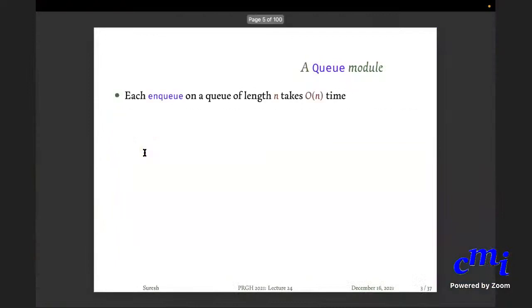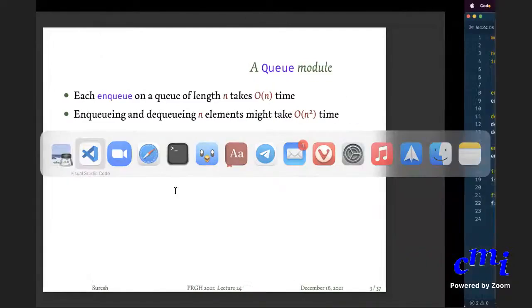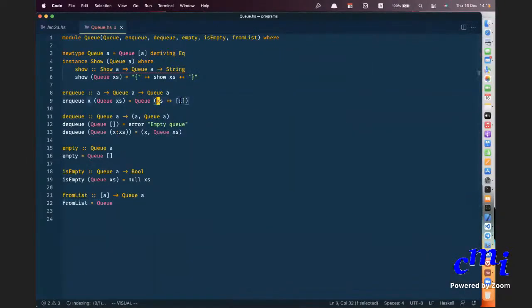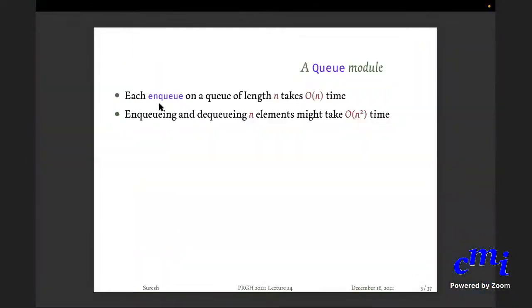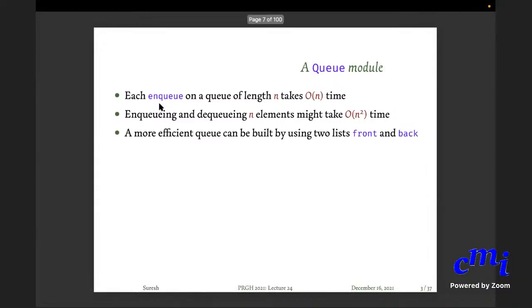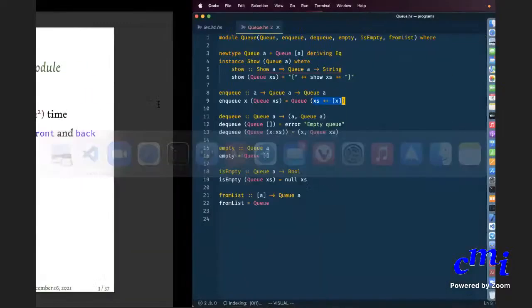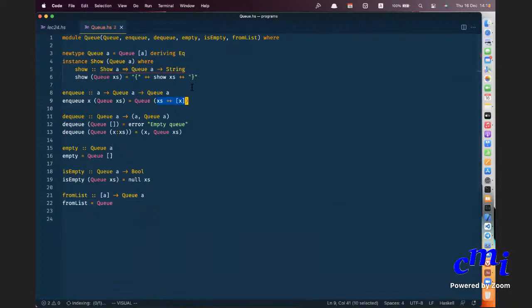Okay, so you have done all this. Now there is a problem, which is that each NQ will take order n time because you have to do a plus plus x. This plus plus takes time proportional to the length of the list. So if you do a bunch of n operations, half of which are NQs, then you will end up consuming roughly order n squared time. You don't want to do that. Okay, so a neat idea is to say that, let me split the queue in the middle.